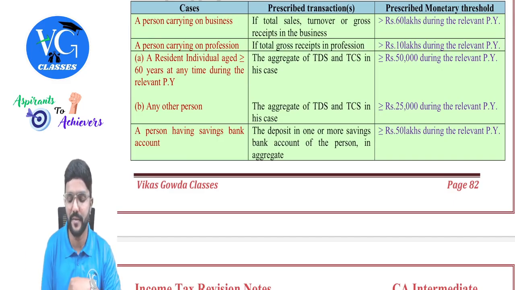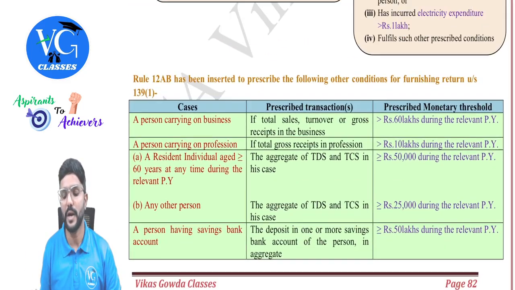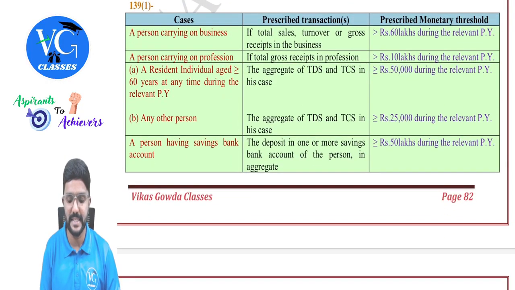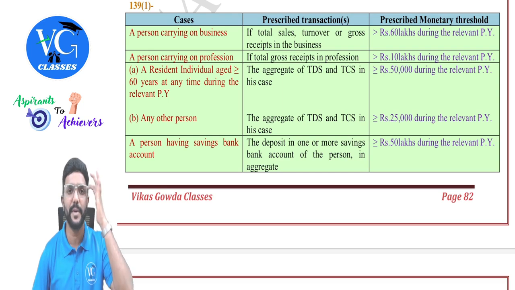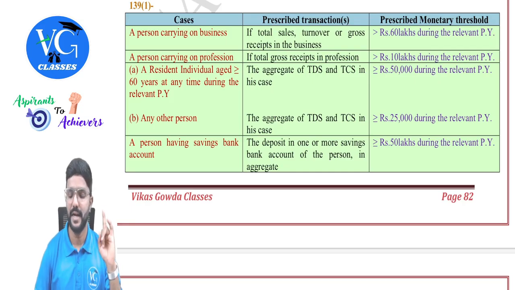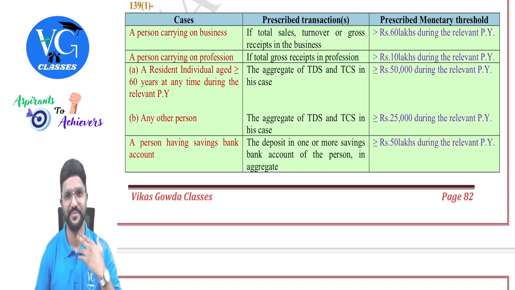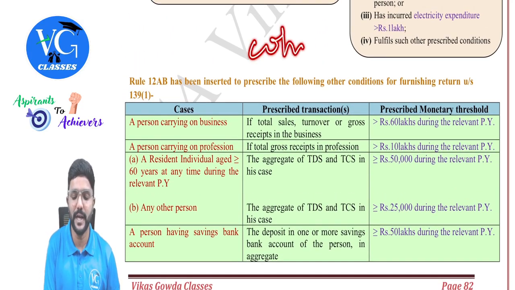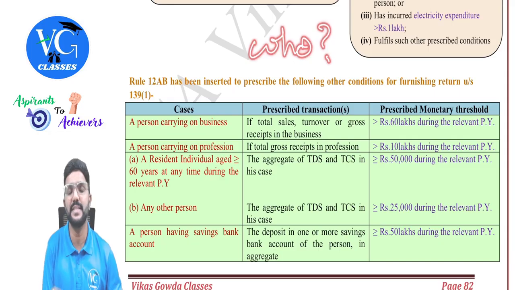And please be careful, what is covered here is savings bank account. What was covered earlier was current account and the limit was 1 crore. Whereas here it is savings bank account and the limit is 50 lakhs, guys. Clear? For example, assume I have three savings accounts and in each account I am depositing 20 lakh each. What is the aggregate amount, guys? 60 lakh. And 60 lakh is more than 50 lakh. Should I file the returns? Yes, I should.